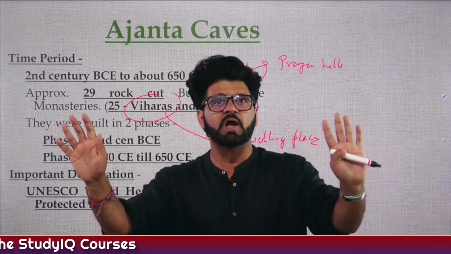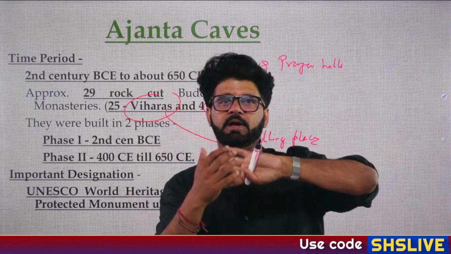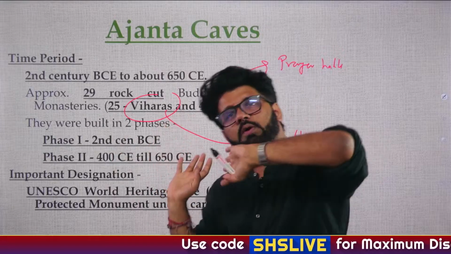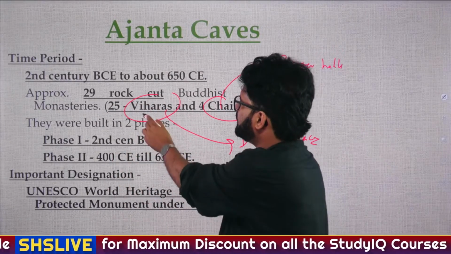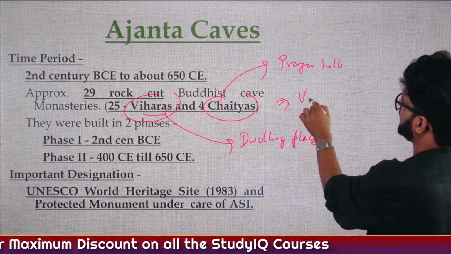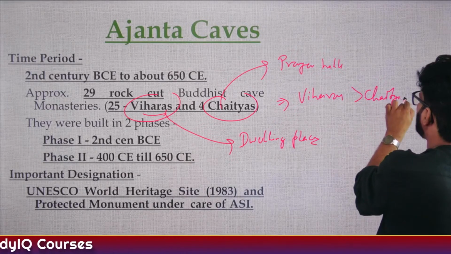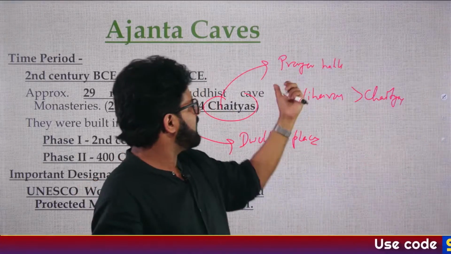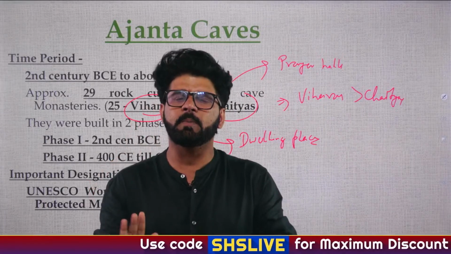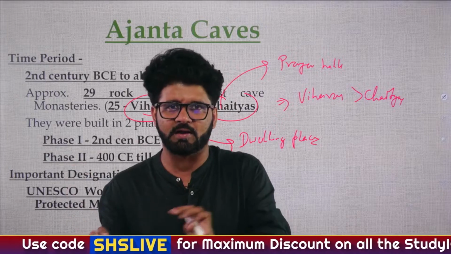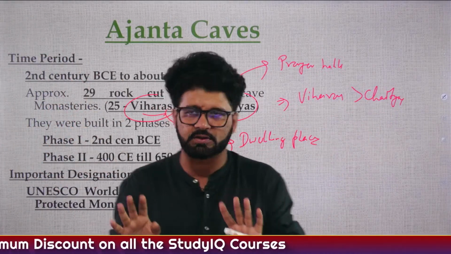You need more Viharas than Chaityas. So in most of these caves, especially those which have been man-made, rock cut architecture, man-made or natural, doesn't matter, you will have Viharas more than Chaityas. And this is common sense. Here you don't even need to remember anything. Obviously, if there are 100 people, they can do away with like 2 Chaityas, 2 prayer halls. But if there are 100 people, you will need at least 20-30 Viharas so that they can sleep there or spend the night there. Hope you are understanding what I'm saying here.